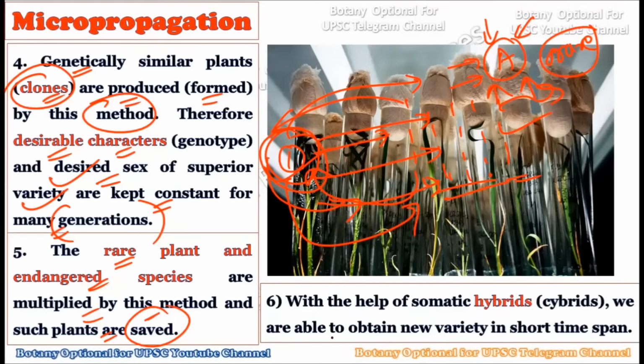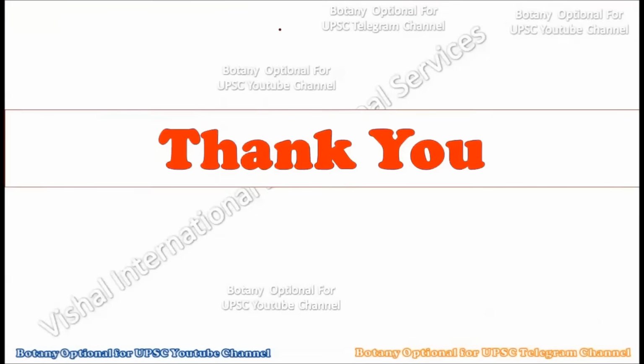Now consider the sixth one, that is, with the help of somatic hybrids or hybrids, we are able to obtain a new variety within a short period of time. If we apply somatic hybridization or hybridization to micropropagation, we can actually create a new variety within a very short period of time. This is also a very important advantage of the micropropagation technique, okay? So all these are the advantages of micropropagation which we have to remember very carefully from the examination point of view. So this is all about this topic.